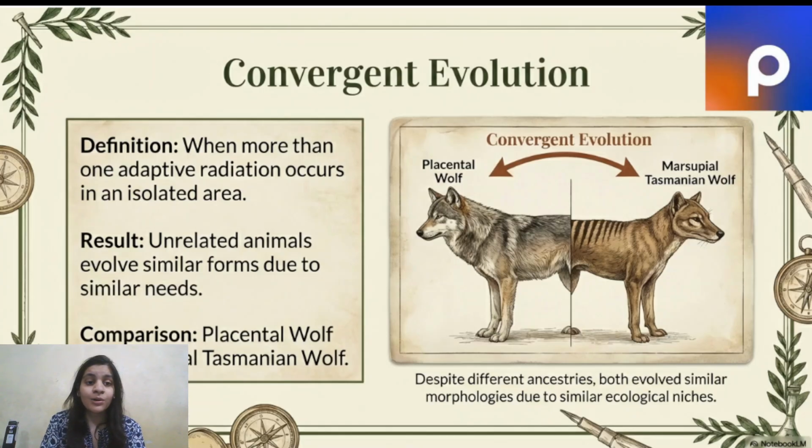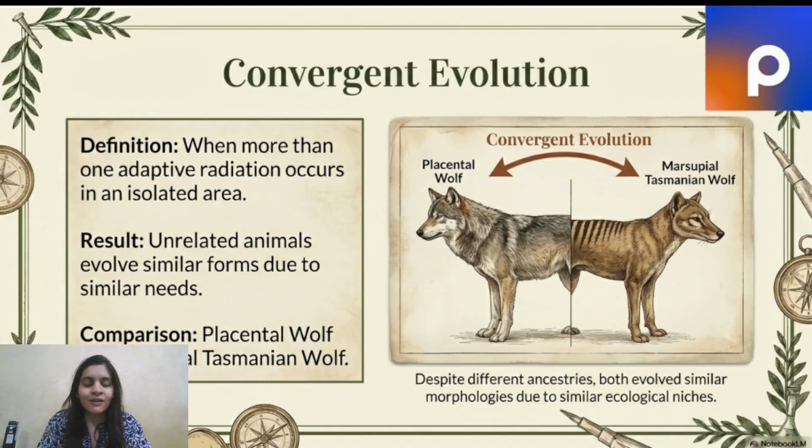Now, let's talk about convergent evolution. In the last video, I told you about homologous evolution. That was divergent evolution, right? I gave you one evidence of evolution. Now, let me give you another one. In convergent evolution, basically, we learned what adaptive radiation is: when from one ancestor species, different kinds of species arise in one specific area. Now let's say in one place, a lot of adaptive radiations are taking place in an isolated area. That's when we call it convergent evolution.